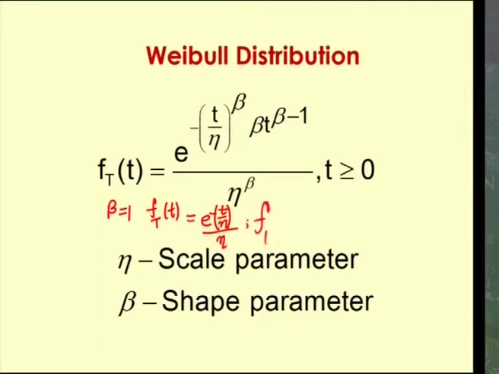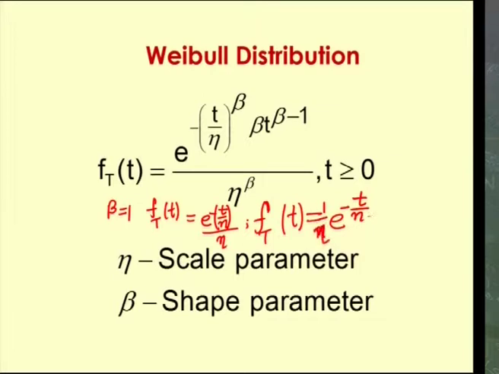So, essentially we have f t of t equal to e power minus t by eta into 1 divided by eta.